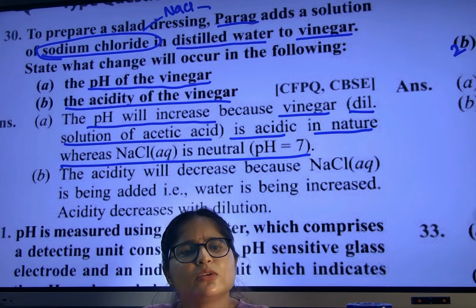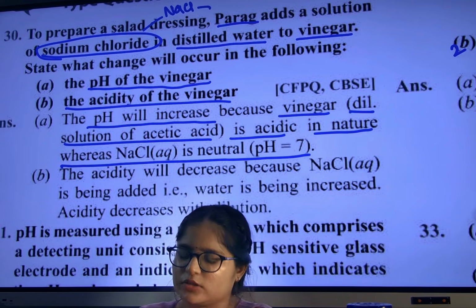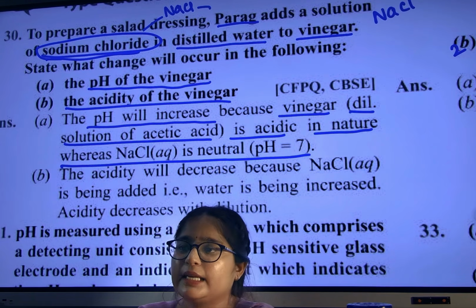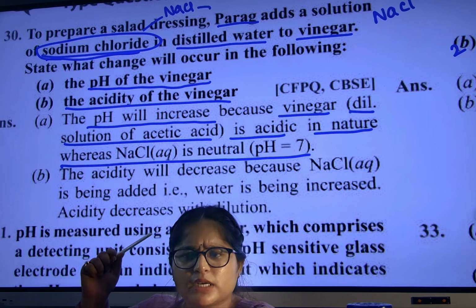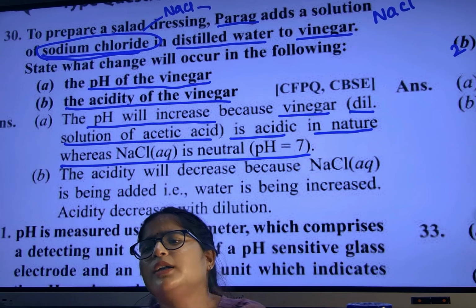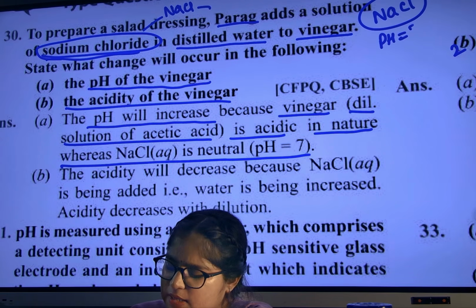Neither H nor OH, then it is a salt. So what is here? Sodium chloride. What is the formula of sodium chloride? NaCl. Can you see any hydrogen or OH in NaCl? It means it is neither acid nor base. So what is it? Salt. And the pH of salt is always 7.